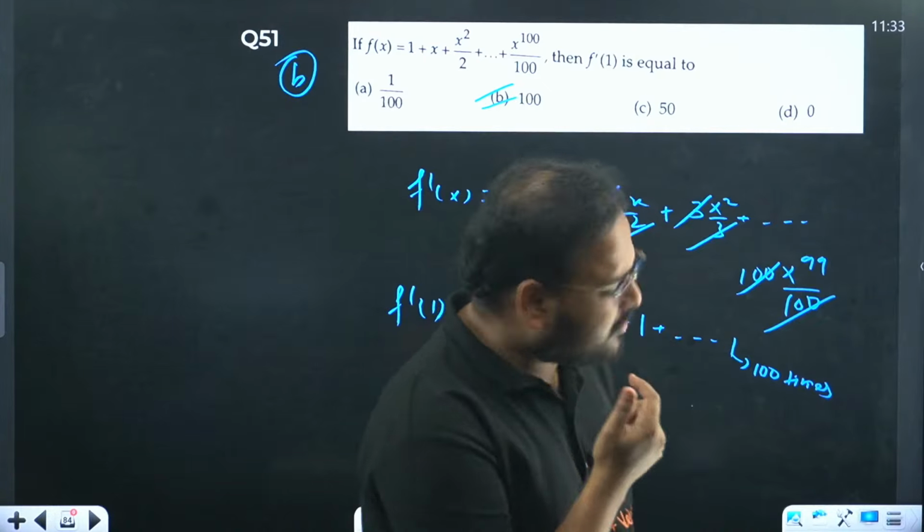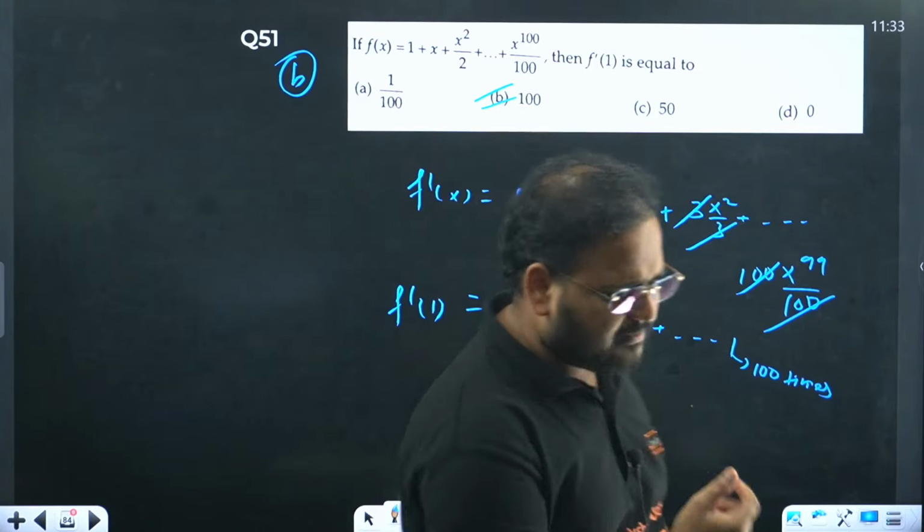So can we use factorials over here? Do we need to? We don't need to. This is a very simple one.